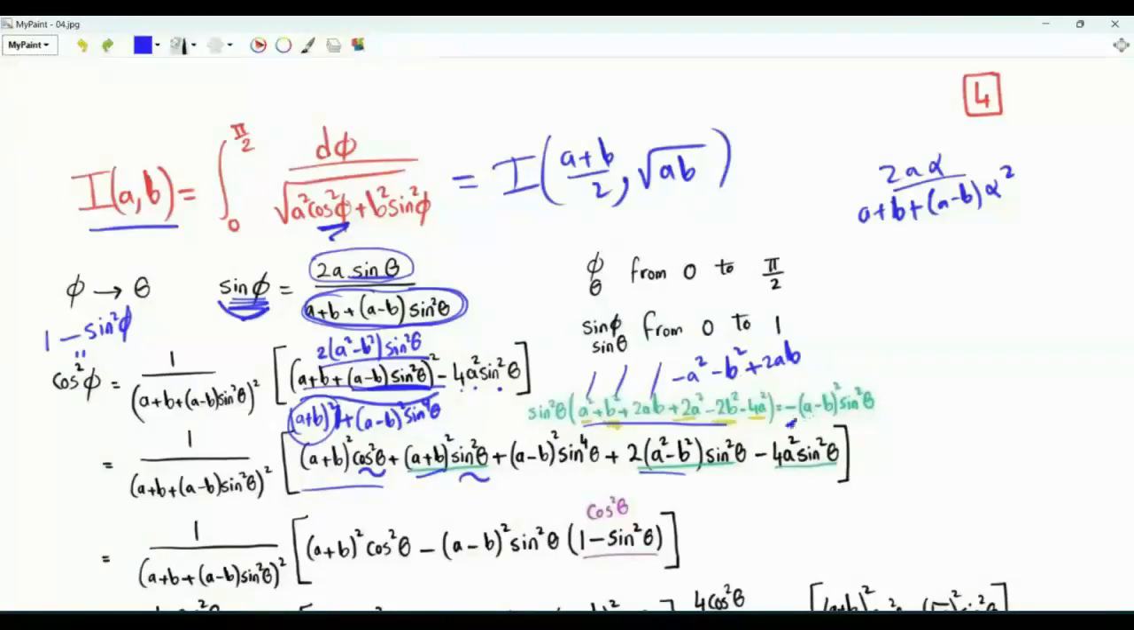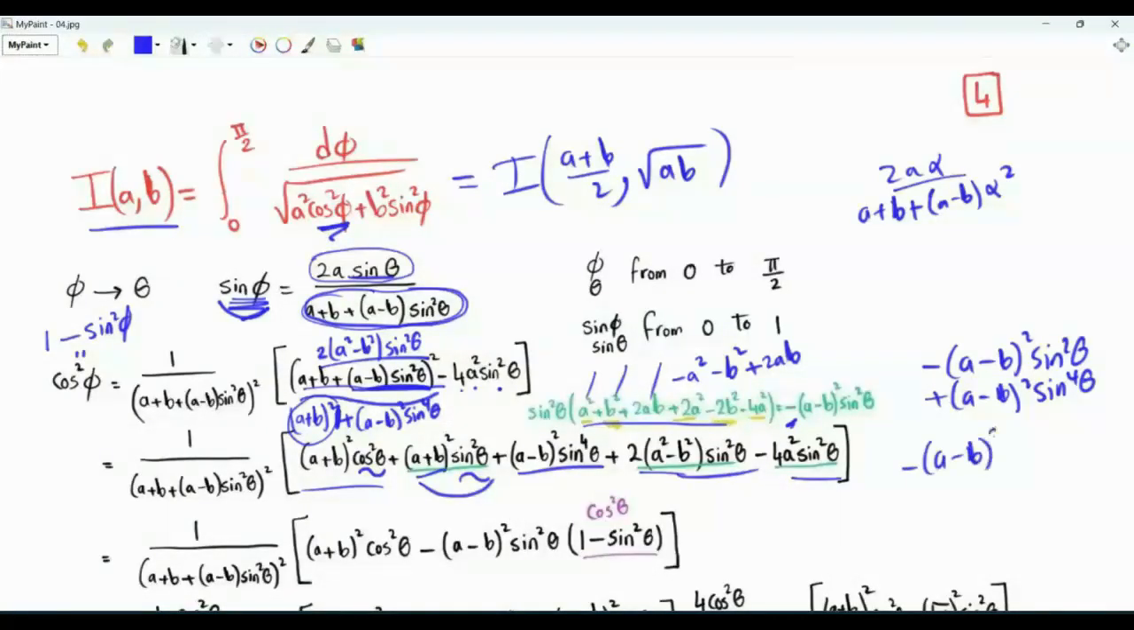Taking minus 1 as a common factor, this is minus (a minus b) all squared sine squared theta. These 3 terms give minus (a minus b) squared sine squared theta. And then we have this one, which is (a minus b) squared sine to the power 4 theta. We can take minus (a minus b) squared sine squared theta as a common factor.